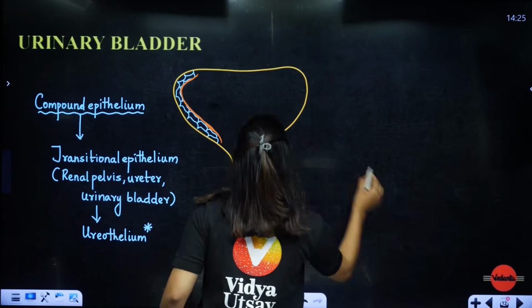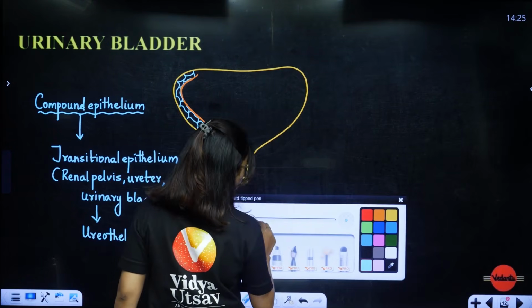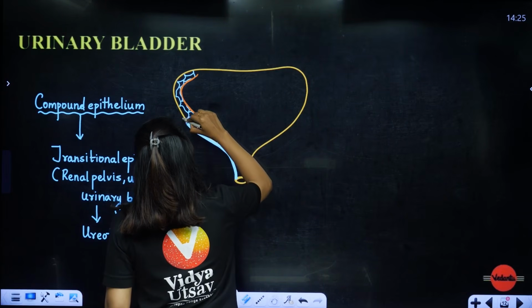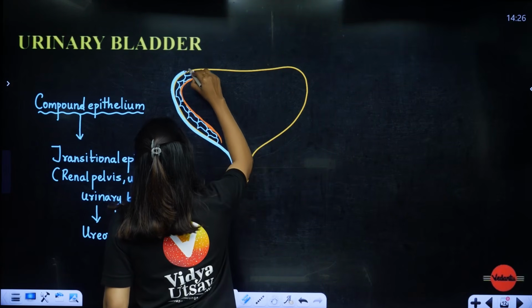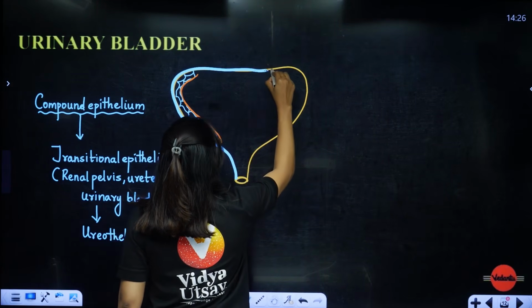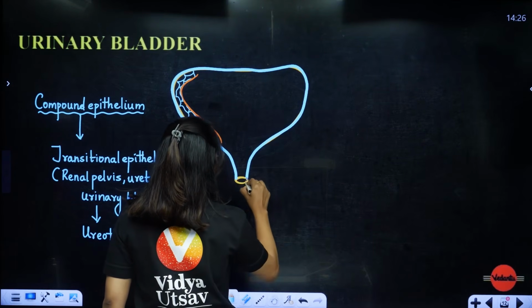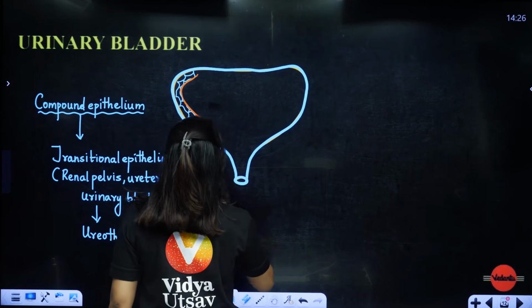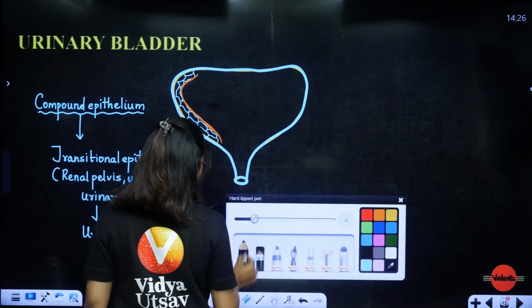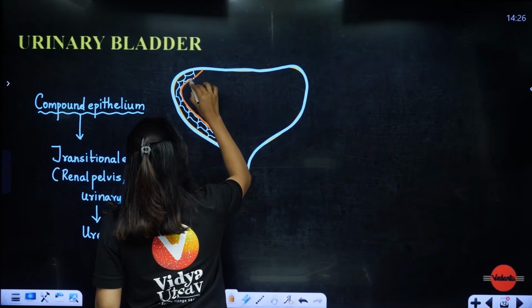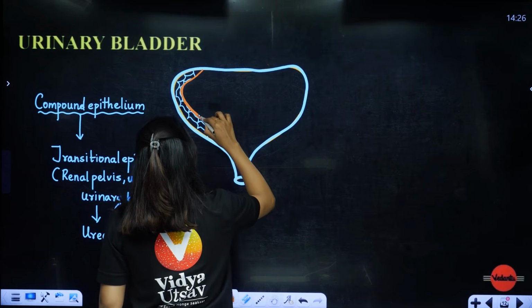Okay, I will just draw this whole thing in blue so it will not be confusing. Where have we drawn this? So this is the transitional epithelium. I have just drawn 2 layers to show you that it is a part of the compound epithelium. So first they will have a transitional epithelium lining. After that they will have the detrusor muscle.